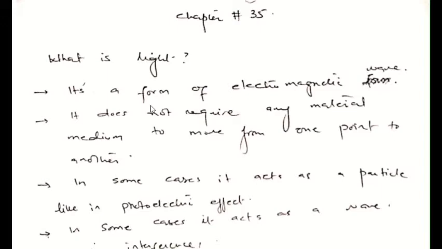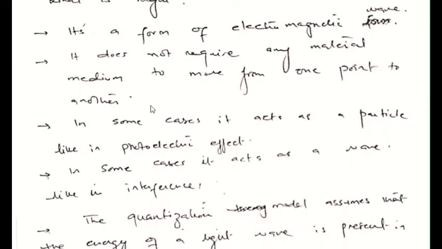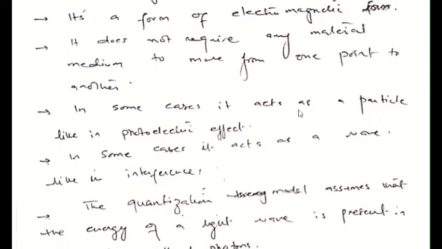It's a form of electromagnetic wave which does not require any material medium to move through from one point to another. As we have sunlight, and sunlight is an electromagnetic wave which travels from sun to earth without any material medium involved. That is, it travels in a vacuum. In some cases, it acts as a particle. Light, as now we all know, has dual nature. That is, at some point it behaves as a particle, and at some it acts as a wave.